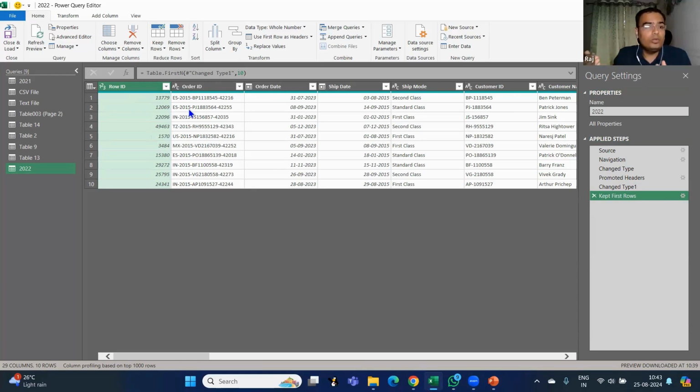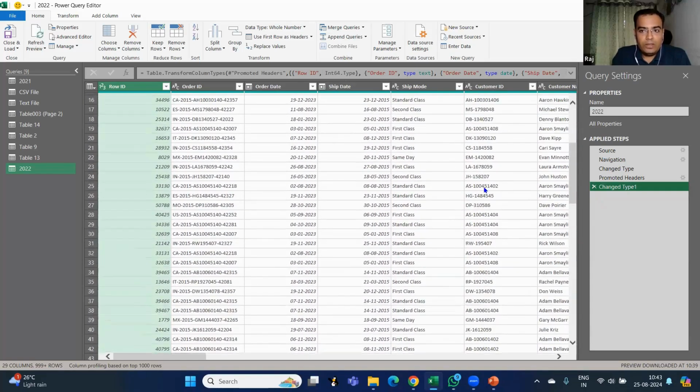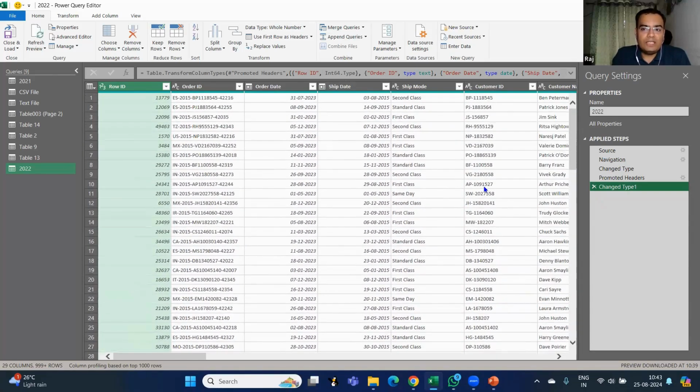I just want to undo the change that I've done. So what I can do, I can just simply click on this cross sign and my entire data will again be available. So instead of having a Control Z, I have this applied step which I can remove or add whenever I want. Then comes remove rows. I can remove also rows. If I want to remove maybe some middle rows, some upper rows, some alternate rows, I can remove it.